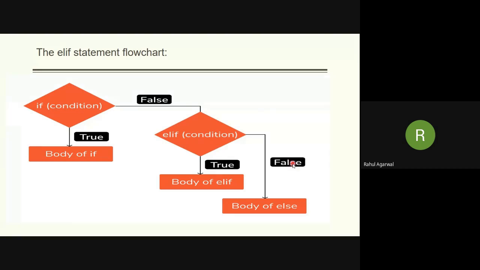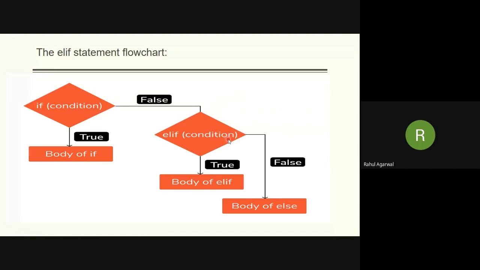Now you can see here, if condition 1 is true, then the control goes to the body of if. If condition 1 is false, the control goes to the second condition.